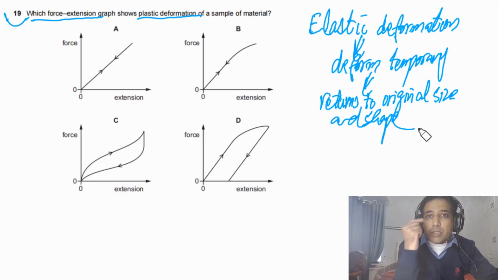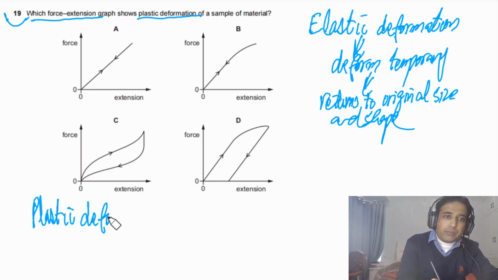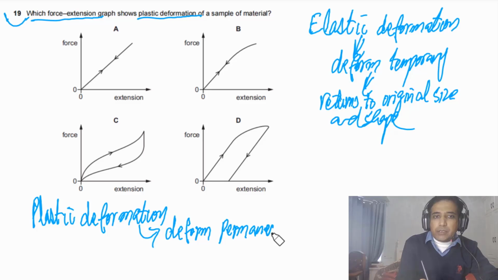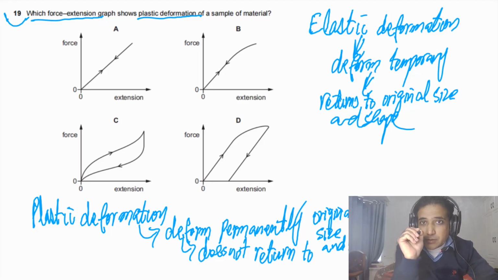Now we need to understand what is plastic deformation. Let me explain what plastic deformation is here. Plastic deformation simply means that it deforms permanently, and does not return to original size and shape. That kind of deformation we classify as plastic deformation.